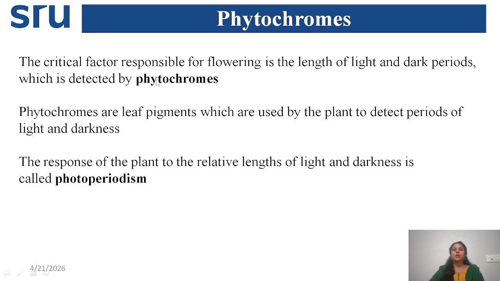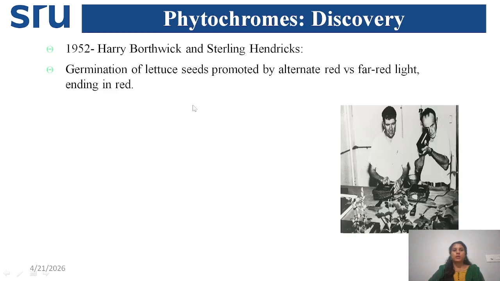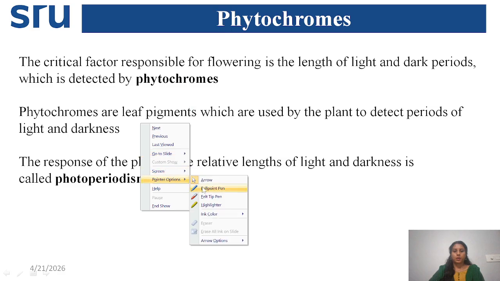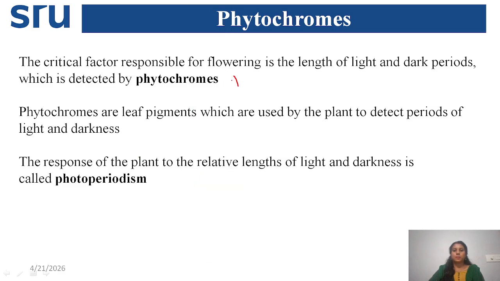Phytochrome is a blue proteinaceous pigment and it exists in two forms. What are those? There are two forms, one is the PR form and another one is the PFR form. So what do we mean by PR and PFR?